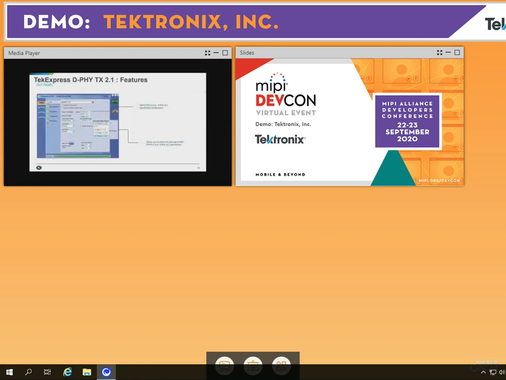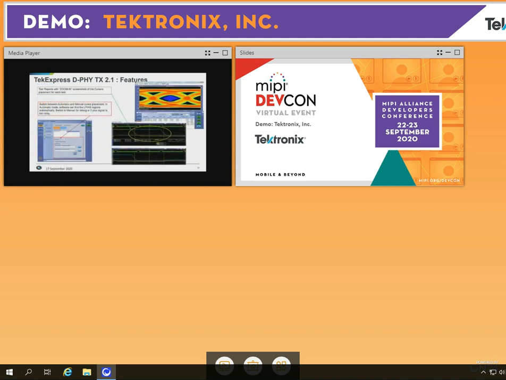The software allows the user to select the MIPI D-PHY 1.2 or MIPI D-PHY 2.1 specification, and the corresponding data rate can be configured from the drop-down menu. It supports both differential and single-ended probing for the clock lane.